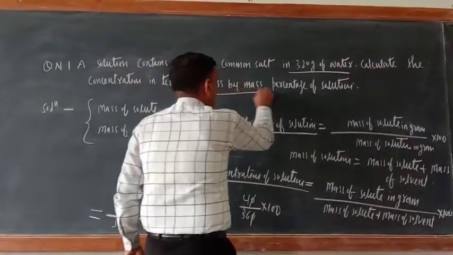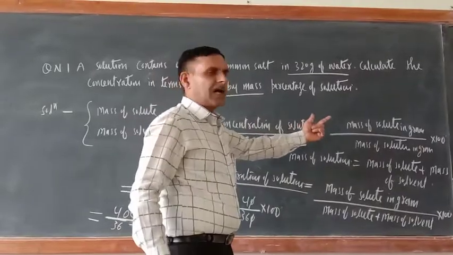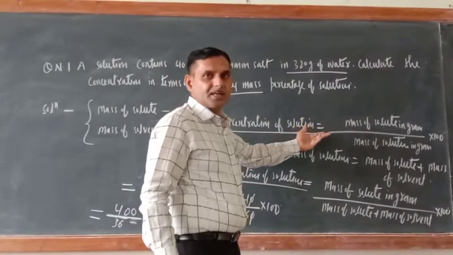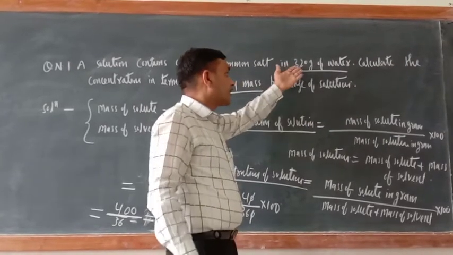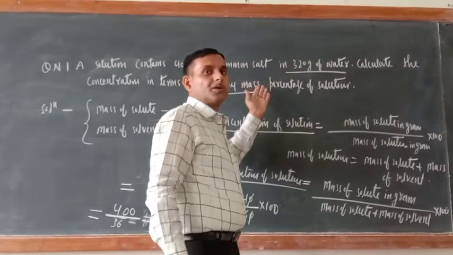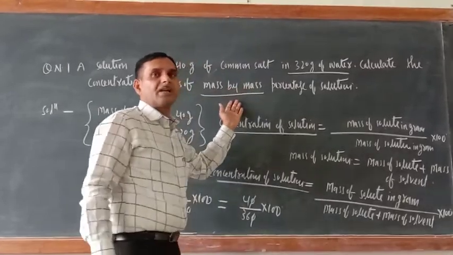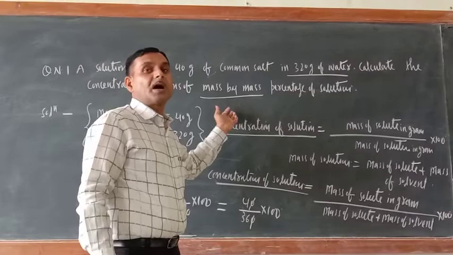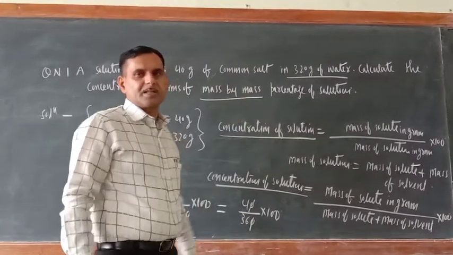Why mass by mass? Because solute is also in gram, that is gram is the unit of mass, and solvent is also in terms of gram. So in both cases, solute and solvent, mass is given. That is why this is the mass by mass percentage method.